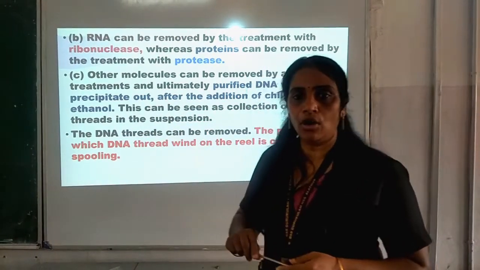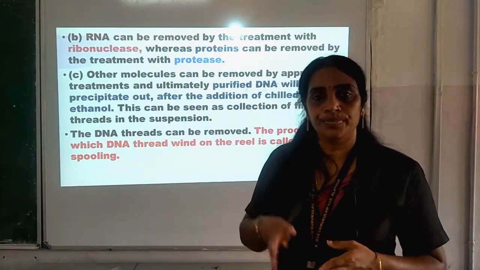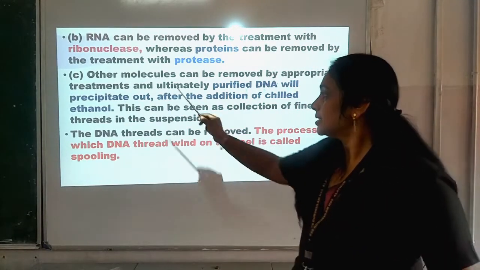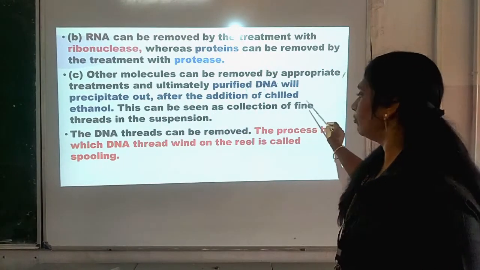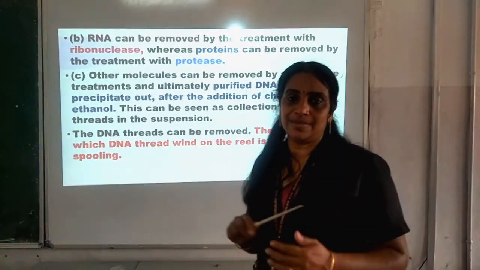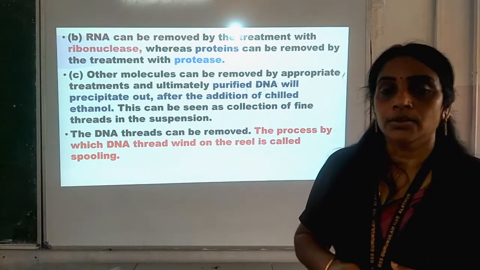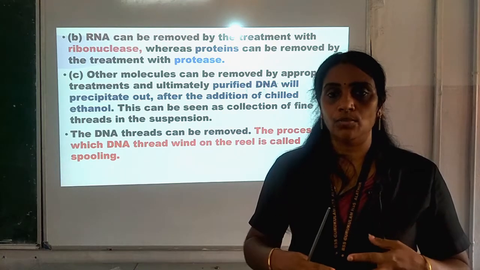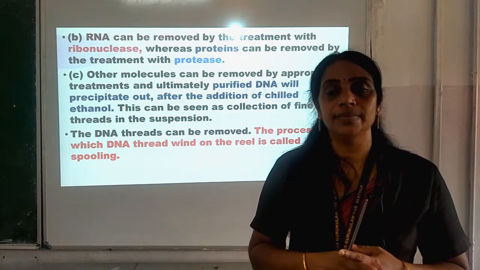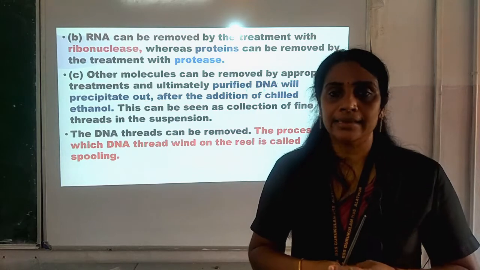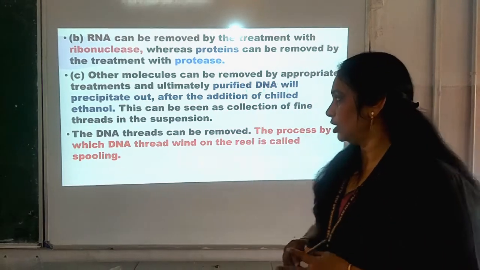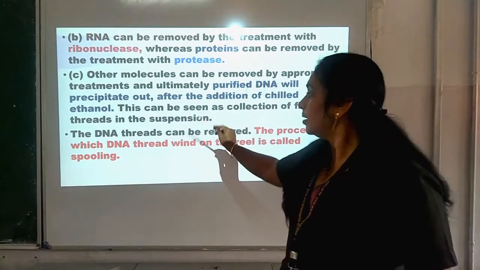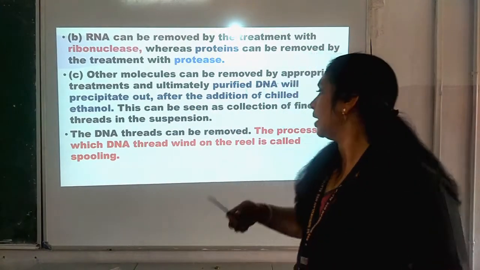Ethanol is an alcohol. When an alcohol is added to the DNA, what will happen? We will get the purified form of DNA, and this can be seen as a collection of fine threads in the suspension. So, when the DNA and the other macromolecules are added to the ethanol, the DNA will be seen as a thread-like structure in that suspension. Now, the DNA threads can be removed. When the DNA threads are seen there, they will be removed, and how are they removed?